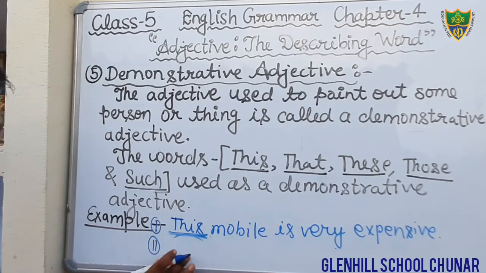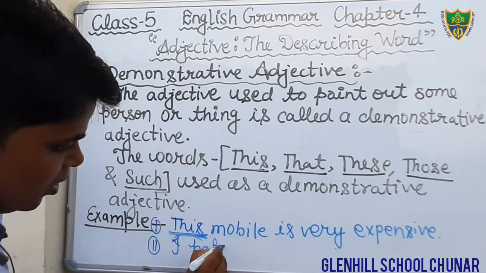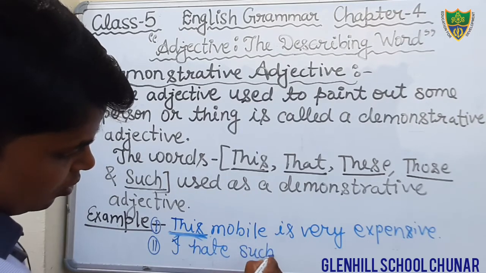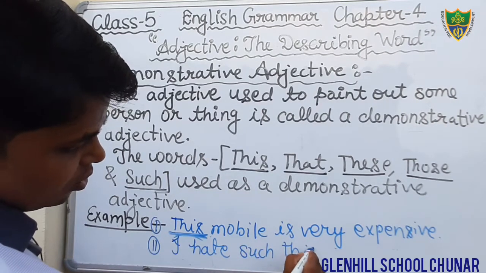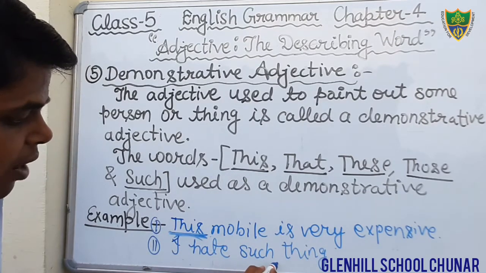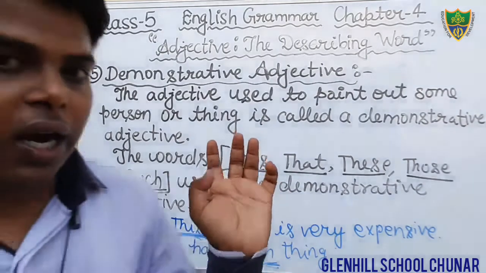Okay students, one more example I am giving you: I hate such things. Here the word thing is a noun, and before it we have used the word such. Therefore here the word such is a demonstrative adjective.